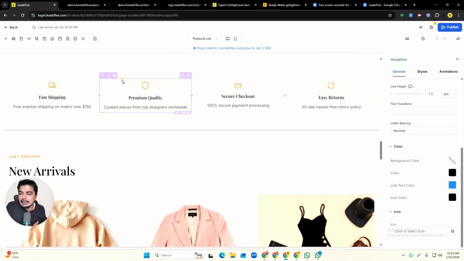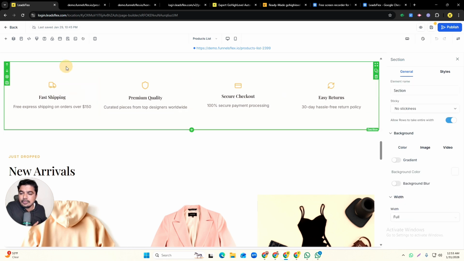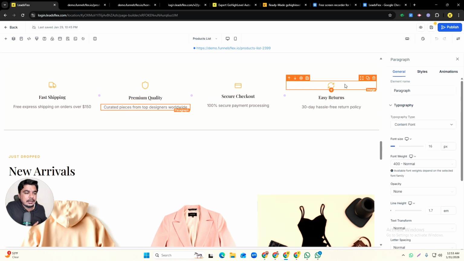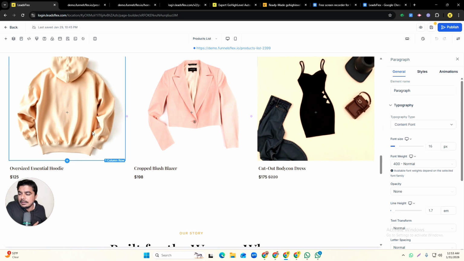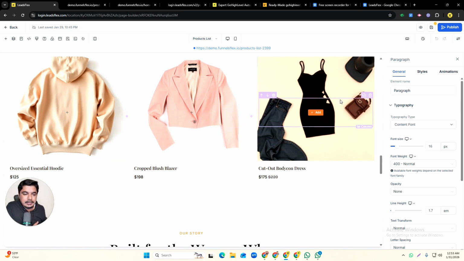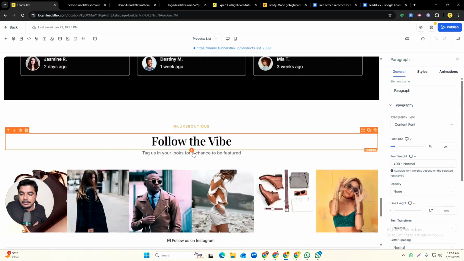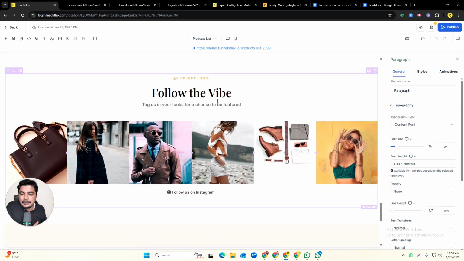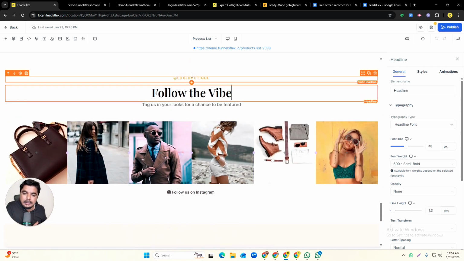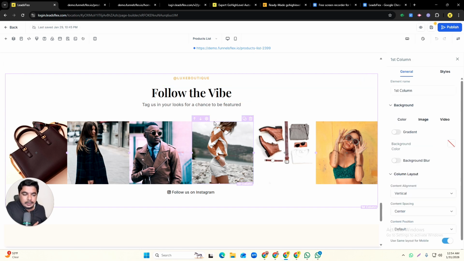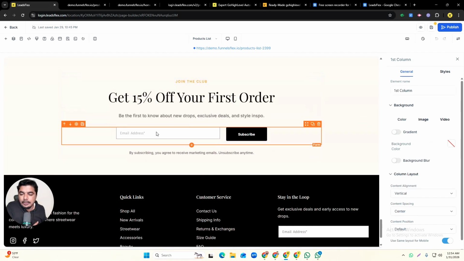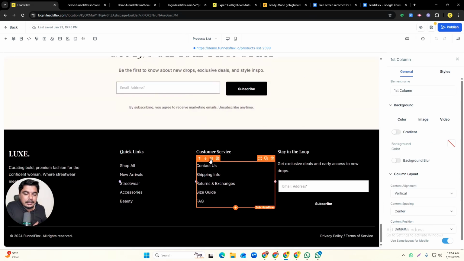And simply we have another section, another column where we have another row with 4 columns, 1 2 3 4, and here we have text, we have icon text, and also we have another text as well. Similarly we have our products list, we have design here, and here we have a footer, some review area, and here we have posts from Instagram. I just simply did it with basic code, and you can do it manually as well, and it's up to you. And here we have some footer area.